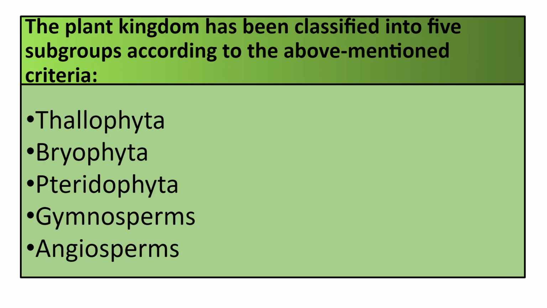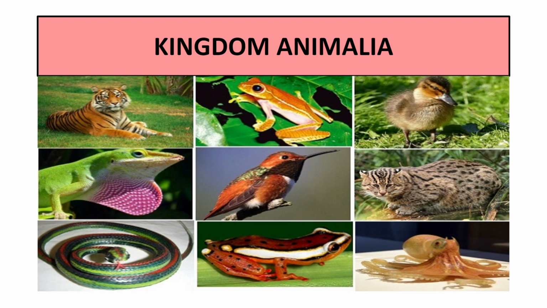plants they are divided into 5 subgroups. Okay, and which are these subgroups, students? Thallophyta, Bryophyta, Pteridophyta, Gymnosperms and Angiosperms. अभी हम इनको भी बाद में detail में पढ़ेंगे students. So now we have our next kingdom, that is Animalia.